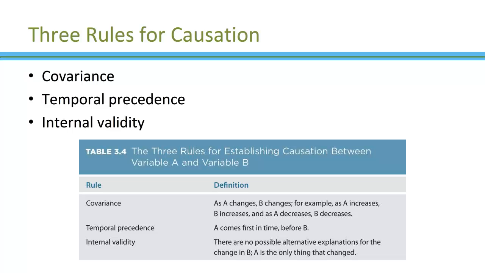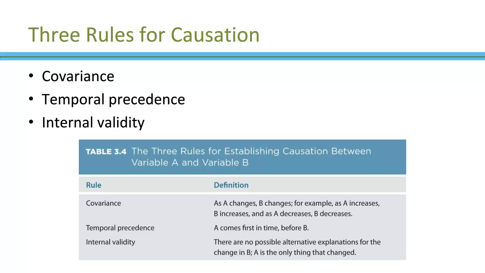So we've talked about frequency claims. Frequency claims will tell you how often something occurs. When something occurs, it involves only one variable. We have association claims that will claim a relationship between two variables. It could be positive association, could be negative association, or you might actually claim that there is no association at all. And then we have causal claims, which are a little bit trickier.